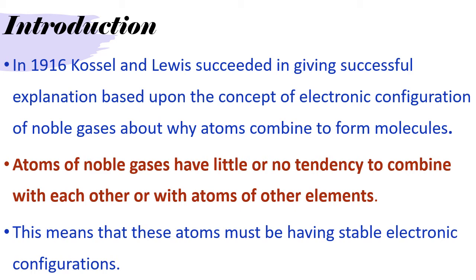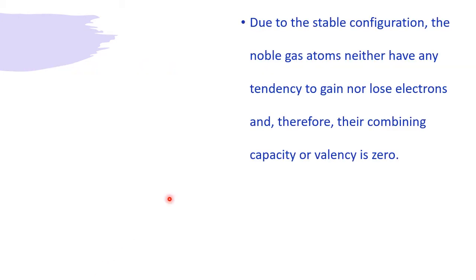What is meant by stable electronic configuration? Let us see. Due to the stable configuration, the noble gas atoms neither have any tendency to gain nor lose electrons, and therefore their combining capacity or valency is zero. Sometimes for 1 mark they will ask why the combining capacity or the valency of noble gases, the 18th group members, is zero. Because they don't want to combine at all. When they don't want to combine, then combining capacity or valency is taken as zero.